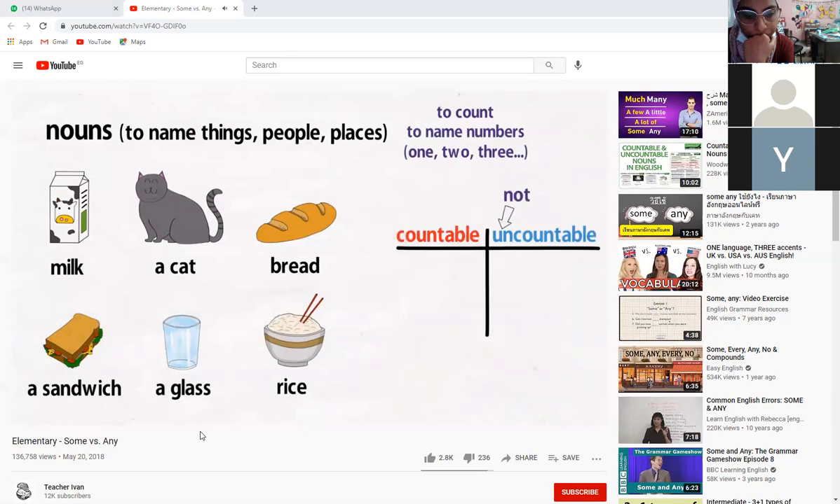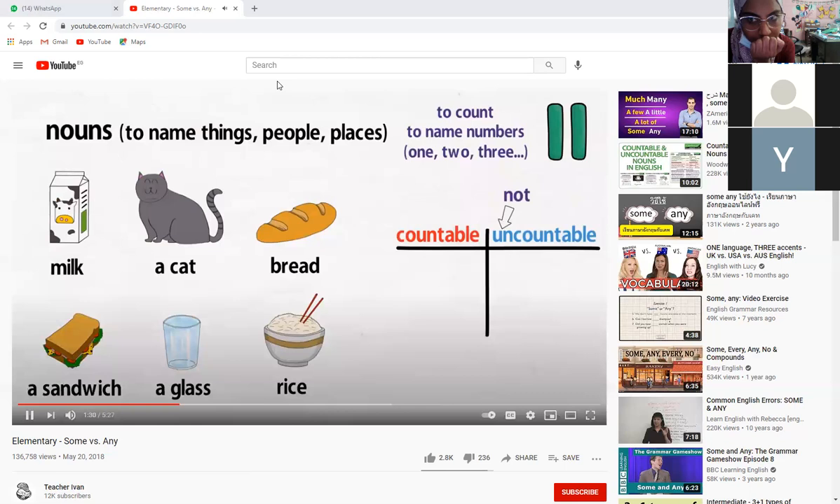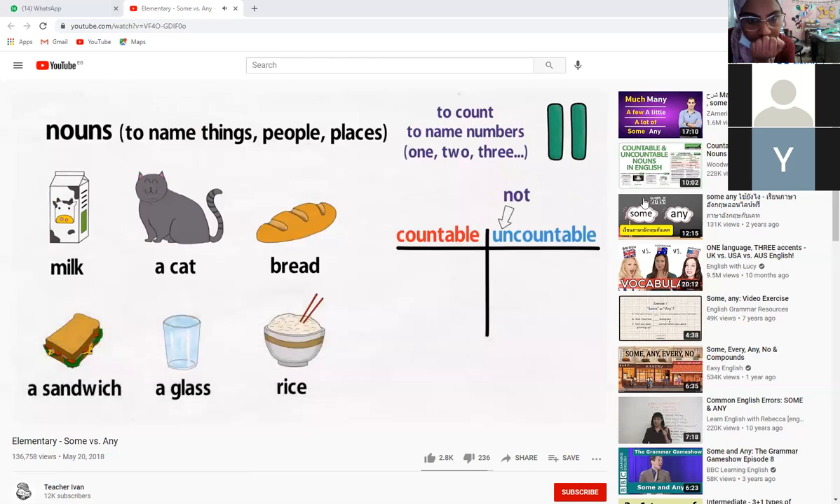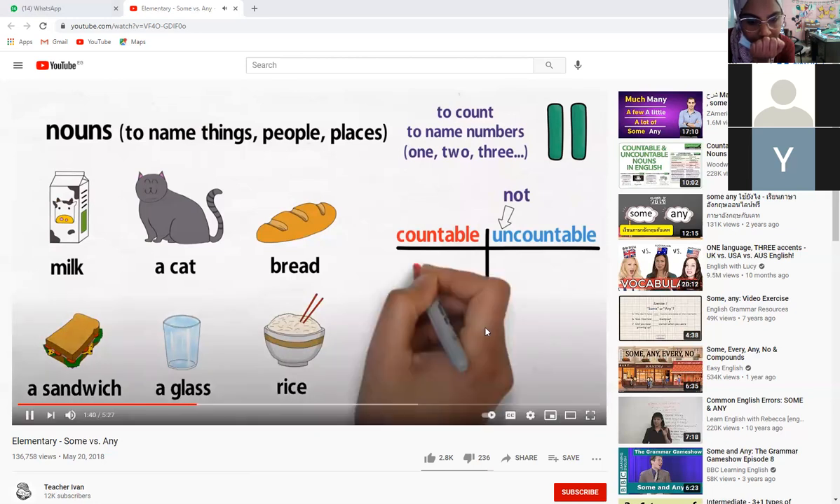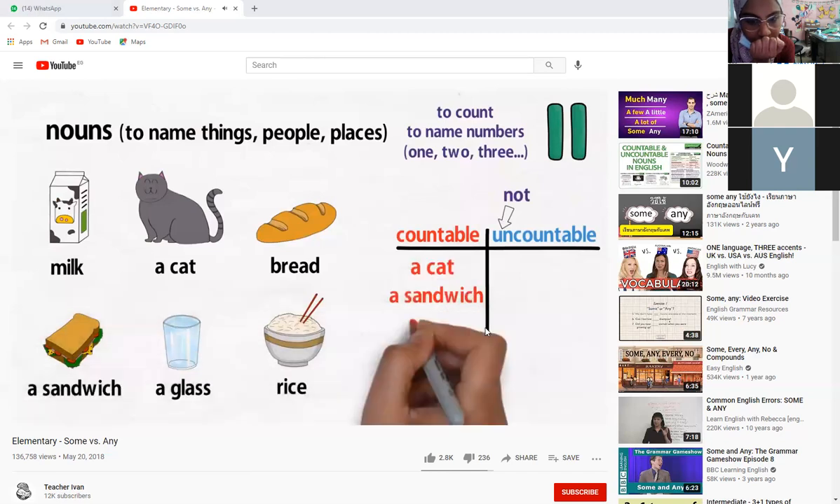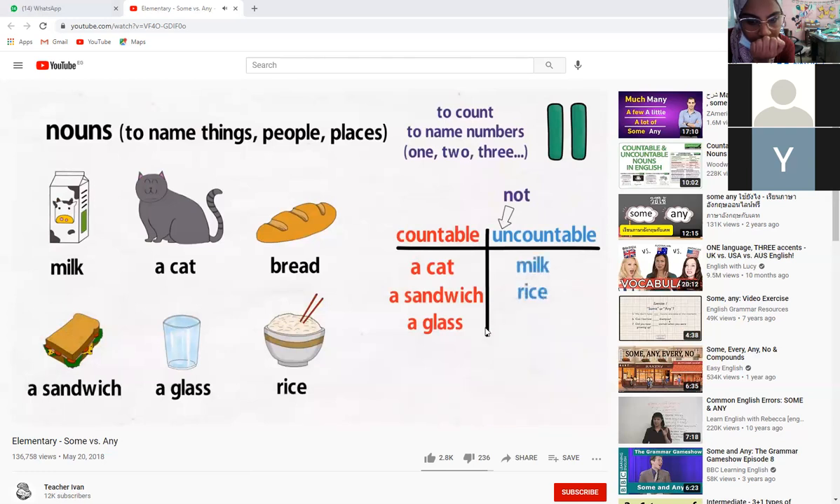Now that we know all of that, pause the video and try to categorize these nouns as countable or uncountable. All right, let's see if you were right. The countable ones are a cat, a sandwich, a glass. The uncountable ones are milk, rice, and bread.